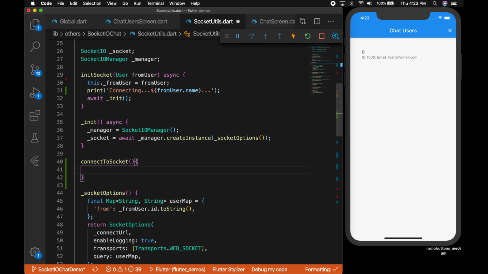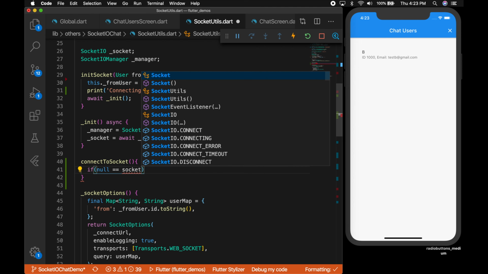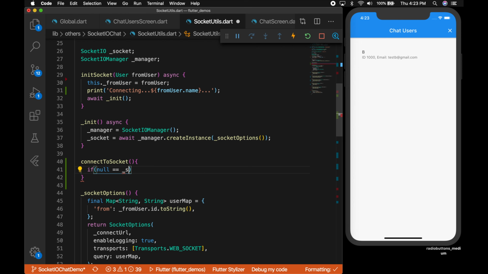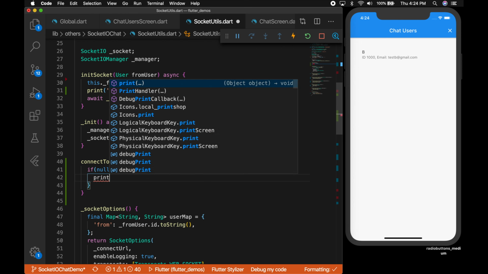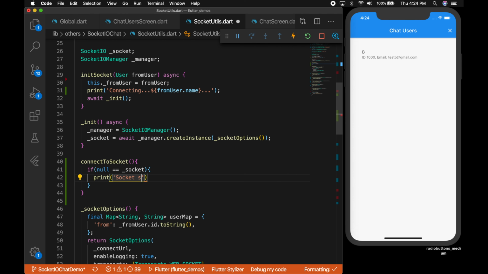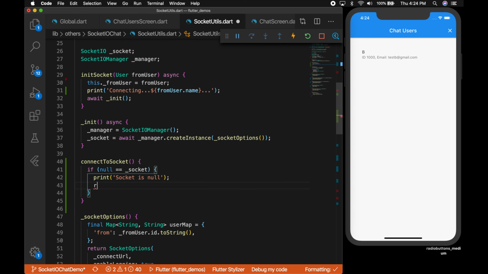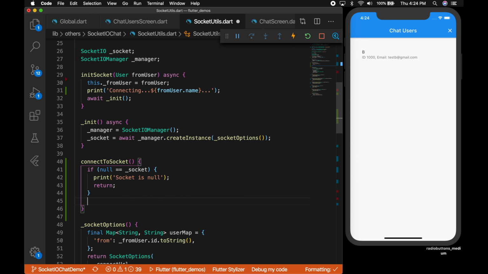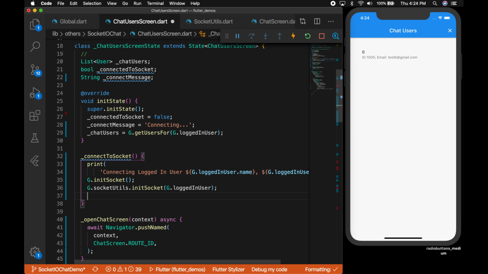Let's write a method in the socketutils, connect to socket, and we actually didn't connect the socket, right? We initialized it, and I'm going to check if it is null, then we will return. Otherwise, call socket.connect. Okay, so that's going to connect the socket.